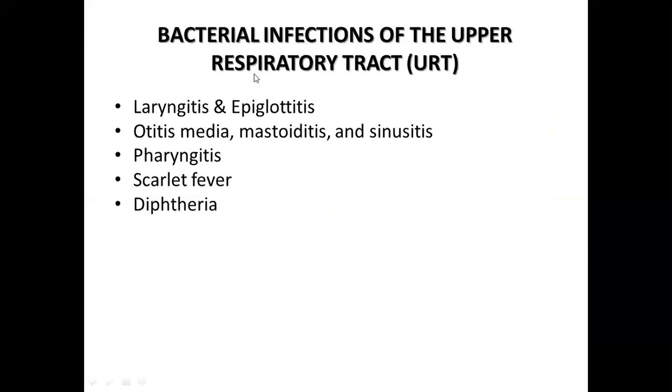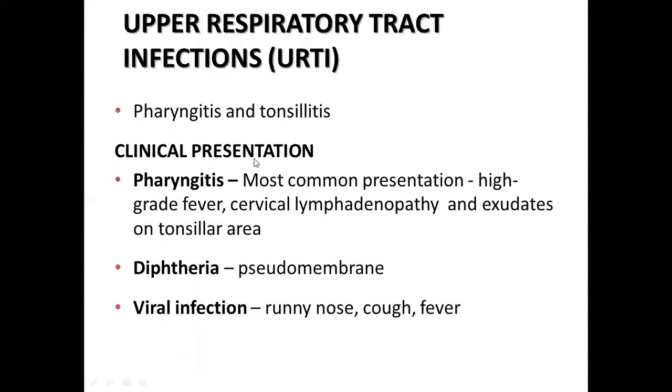Bacterial infections of the upper respiratory tract include laryngitis, epiglottitis, otitis media, mastoiditis, sinusitis, pharyngitis, scarlet fever, and diphtheria. Upper respiratory tract infections present commonly as two types: pharyngitis, which is more common, and tonsillitis, the secondary one.